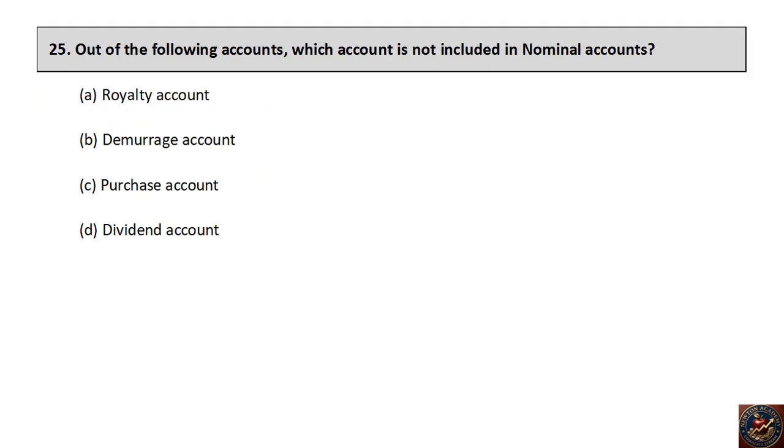Out of the following accounts, which account is not included in nominal accounts? Royalty account, demurrage account, purchase account, dividend account? The right answer is purchase account.